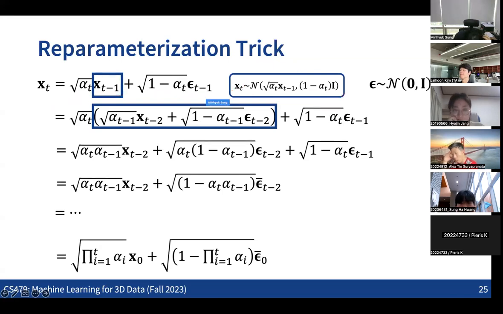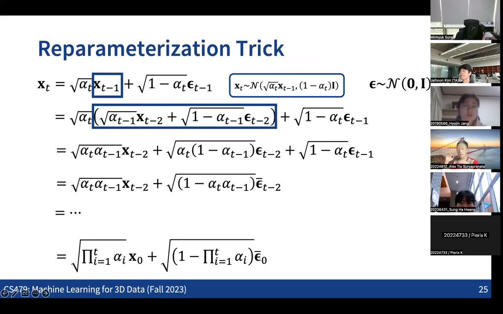This represents each sample as the mean plus some scaled Gaussian noise, the noise coming from the unit Gaussian. So you can see that this is represented as the mean plus the variance times some noise, which is the noise coming from the unit Gaussian. So now we can represent each sample x_t in this form, based on the Gaussian distribution defining x_t.